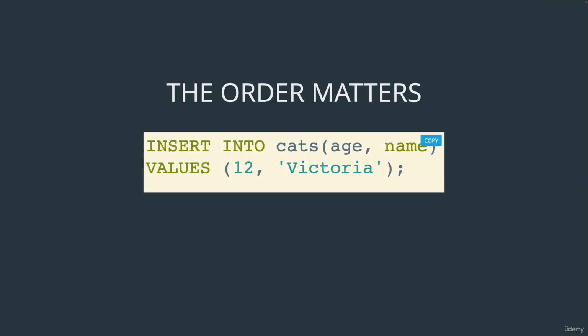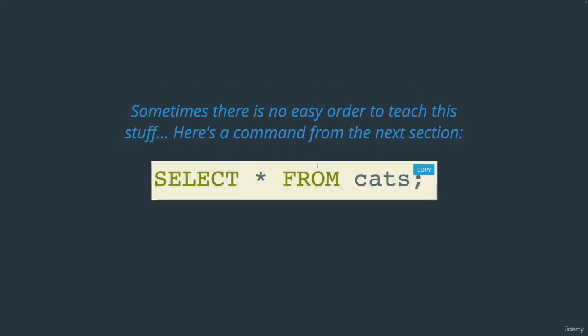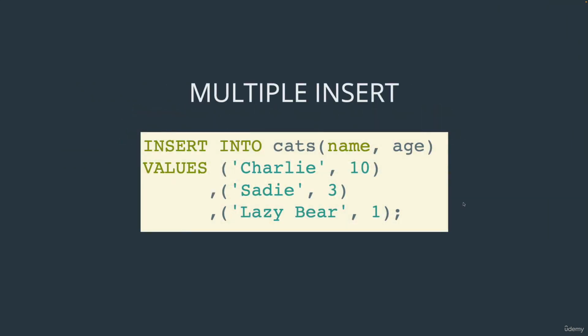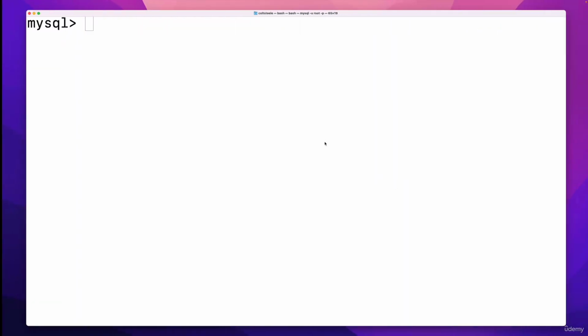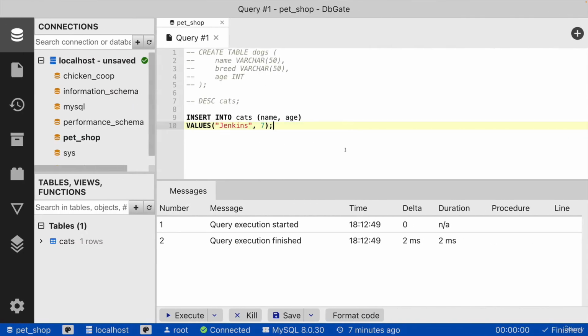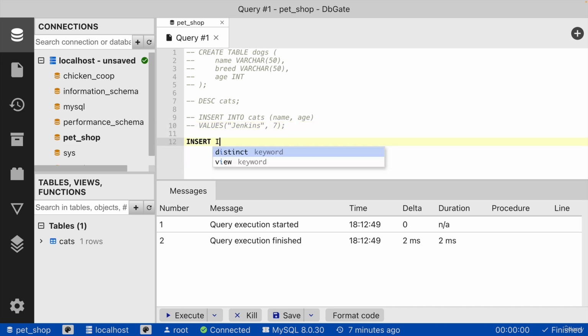The next thing I want to cover is a multiple insert. So we can insert multiple rows at once, which is a common operation. We don't have to have 3 separate insert into cats. I can do one insert into cats and then have multiple values, sets of values separated by commas. So let's try that. This time, maybe I'll do it from a file, just so we have a record of it. So I'll do insert into cats, name and then age. We don't have to do that order, but I will.